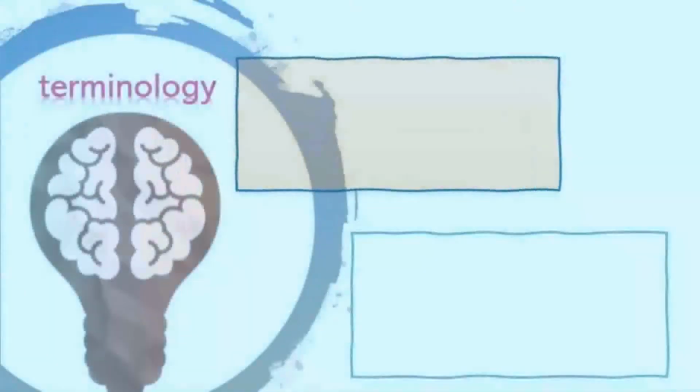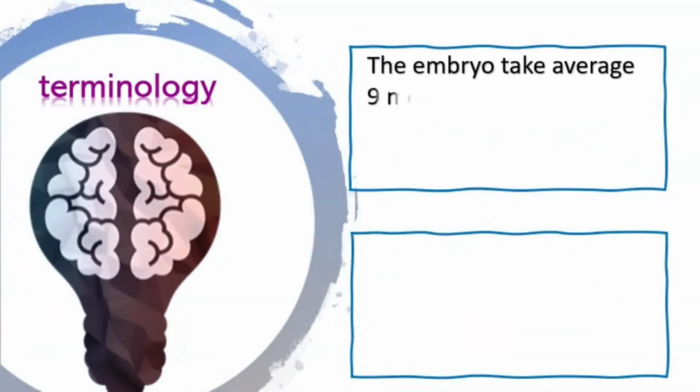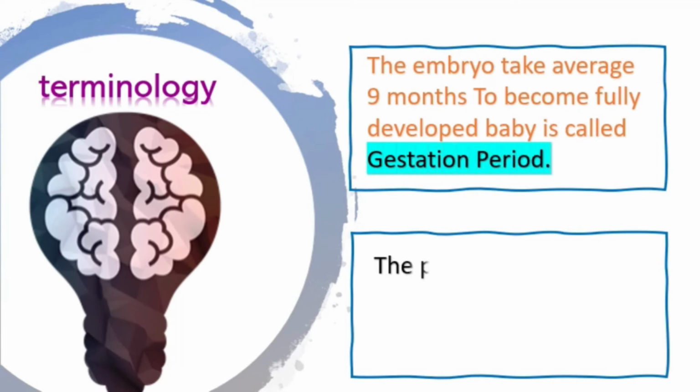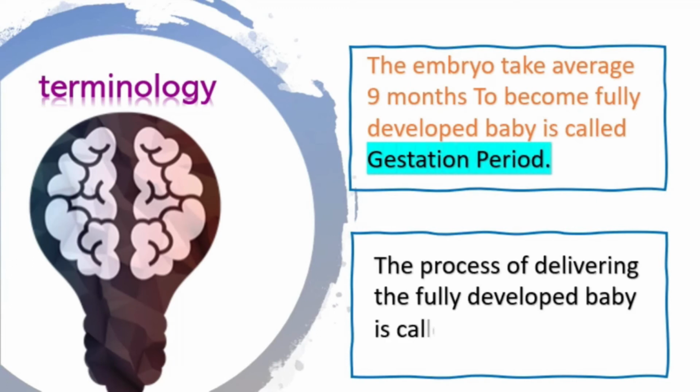Get some terminology now. The period of 9 months for the embryo to become a fully developed baby is called the gestation period, and the process of delivering the fully developed baby from the mother's body is called parturition.